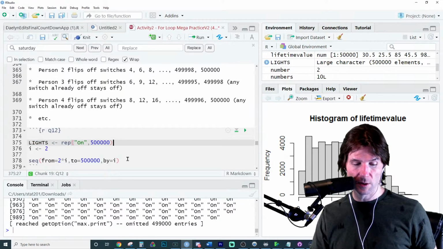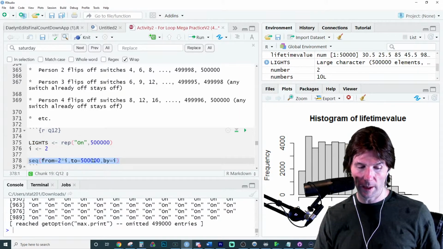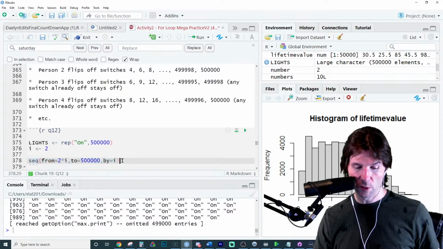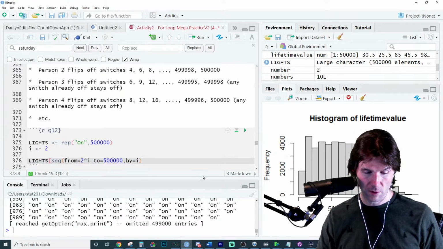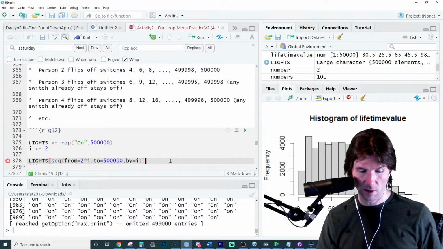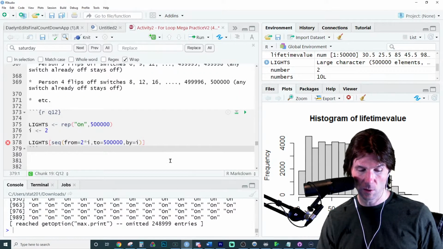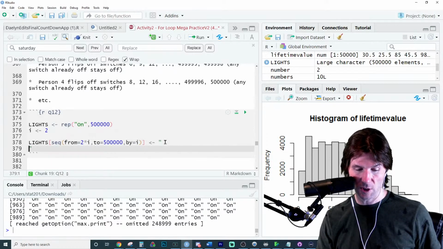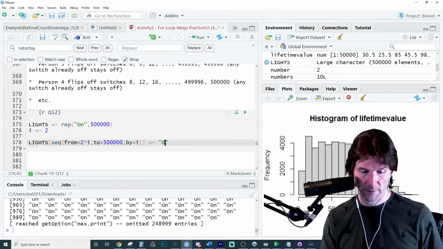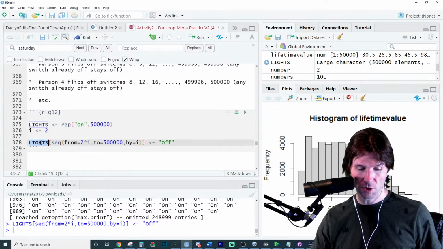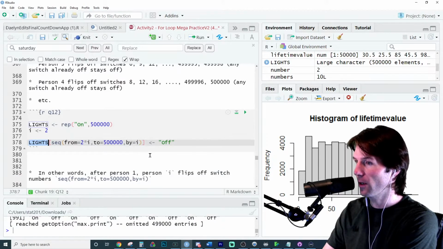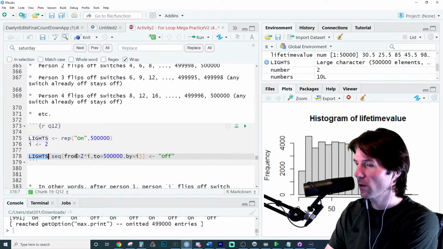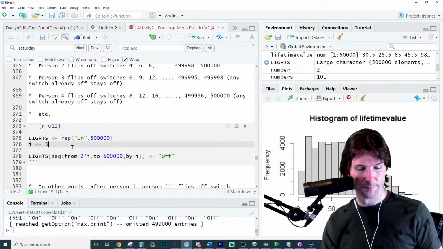So what we want to actually do is we want to go in and store into these positions in lights. I'm going to store into those positions because there's the positions on lights. Cool. We want to store into those positions off. And now we should see all the ones. Awesome. I'll check it out a little bit later. Great work, Adam. So now we've turned off all those lights.